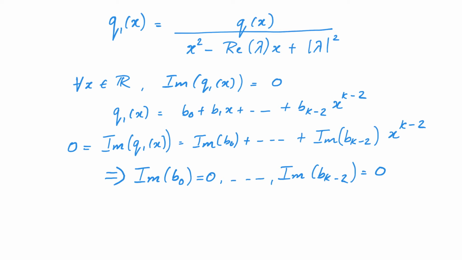This would imply that any such polynomial can have at max k minus 2 roots. But on the other hand, every real number is a root for this polynomial. So all the coefficients have to be equal to 0. And if the imaginary part of b0 is equal to 0 and so on up to imaginary part of bk minus 2 is equal to 0, that would imply that b0, b1, etc. up to bk minus 2 belongs to R. In other words, q1 is a polynomial with real coefficients.